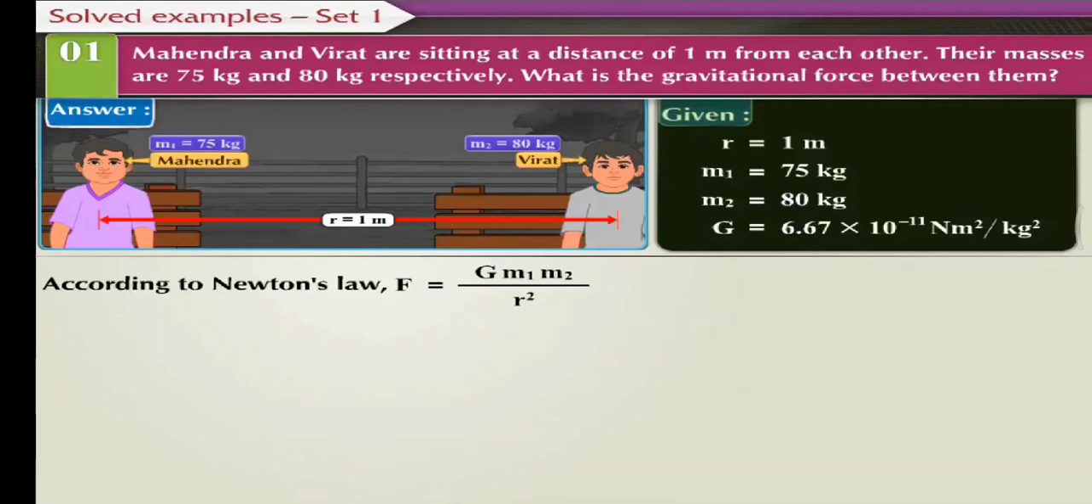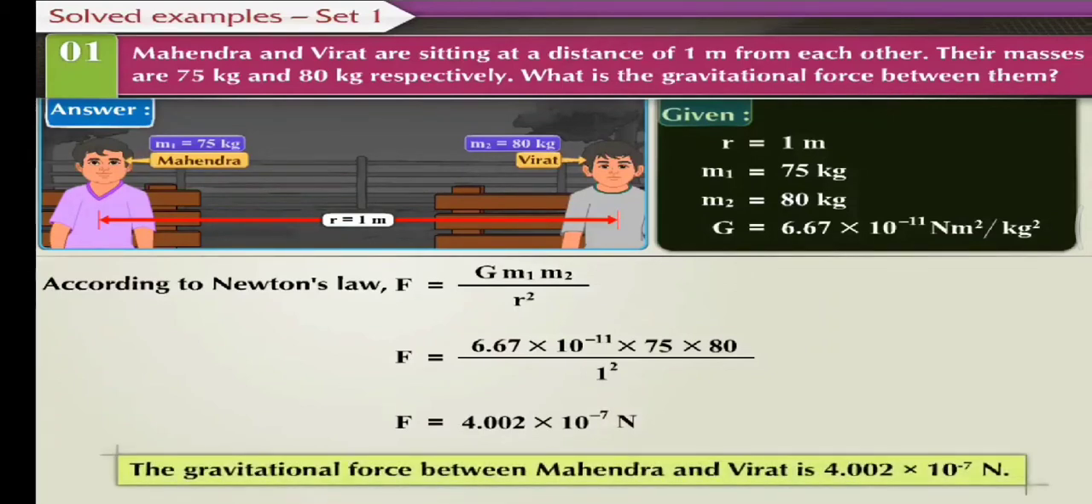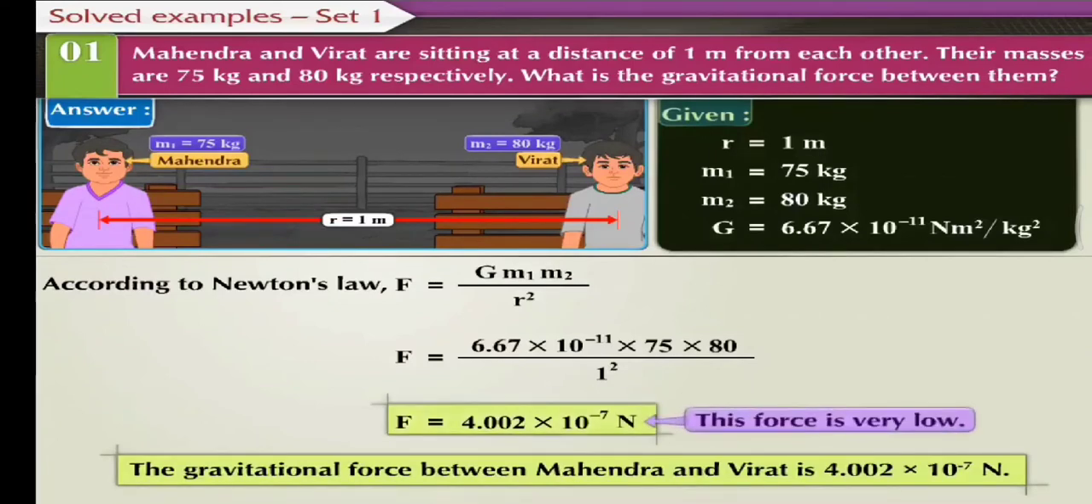Substituting the given values in the above formula, we get F is equal to 6.67 into 10 raised to minus 11 into 75 into 80 upon 1 square. Therefore, F is equal to 4.002 into 10 raised to minus 7 Newton. The gravitational force between Mahendra and Virat is 4.002 into 10 raised to minus 7 Newton. This force is very low.